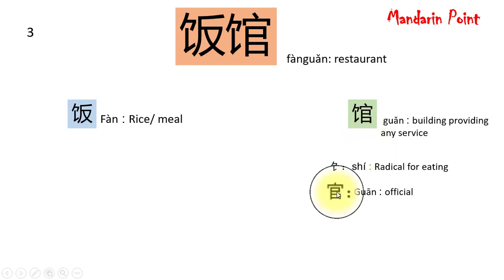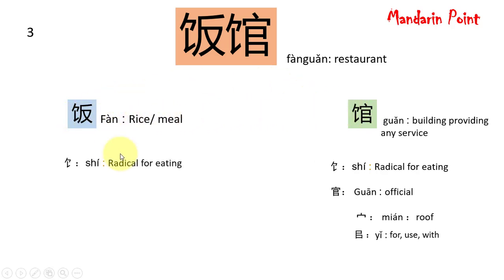This one can further be simplified. At the top we have mian meaning roof we just have studied, and at the bottom we have yi meaning for, use or with. So this guan is composed of shi, which is radical for eating, and guan, which means official or public servant. This fan on the left side has the same radical shi, which is used for eating, and on the right side it is fan meaning reverse, and this fan can be simplified further.